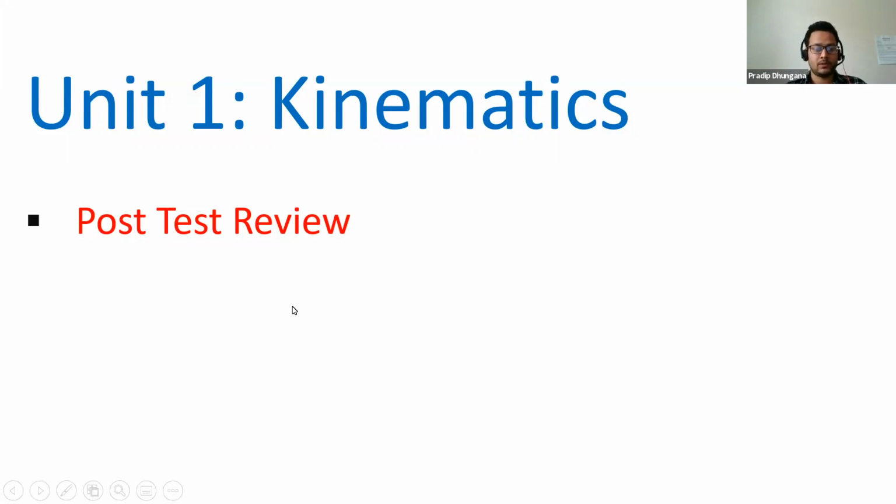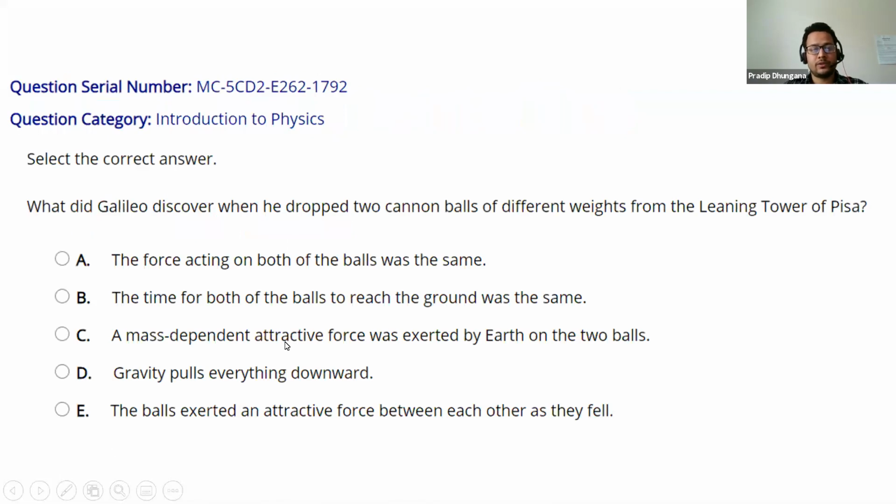Okay, let me go to the next slide. Let's start with this question. What did Galileo discover when he dropped two cannonballs of different weights from the Leaning Tower of Pisa? In this question, think about what will happen when there is no air friction.